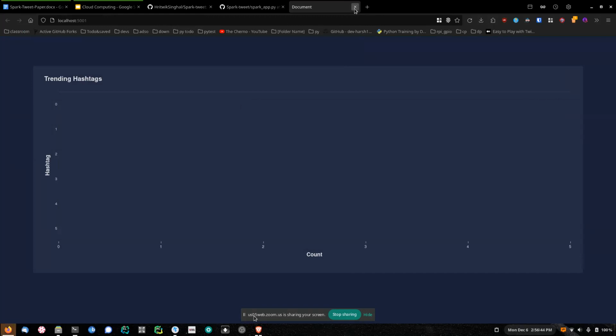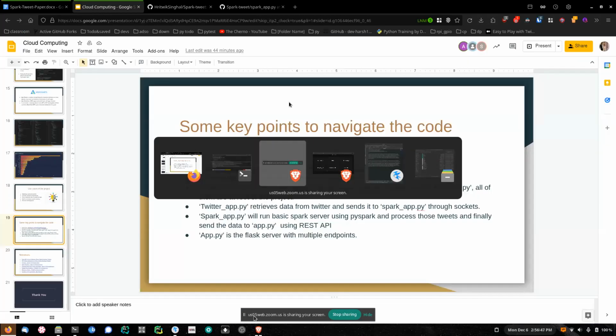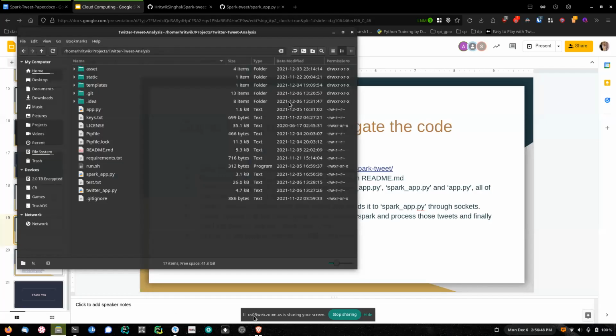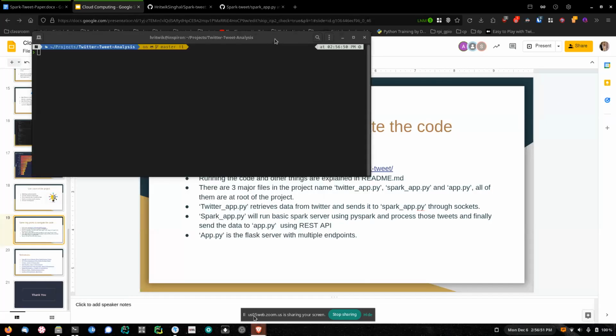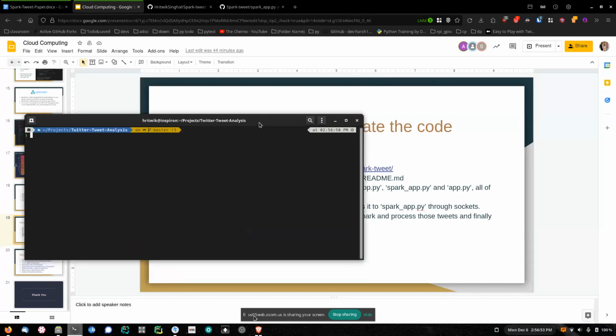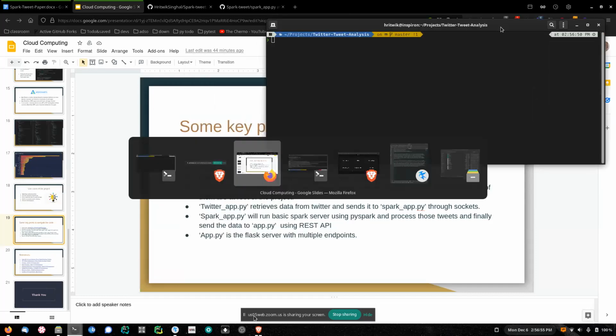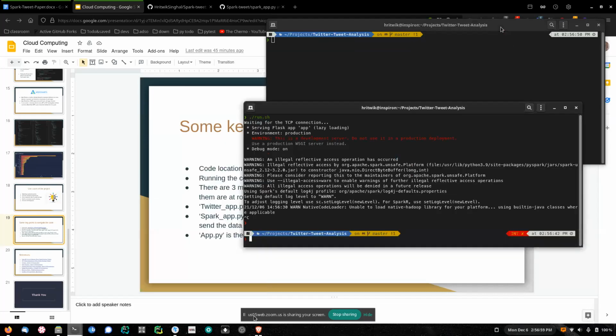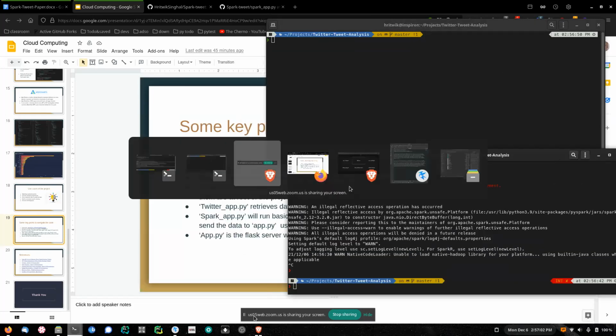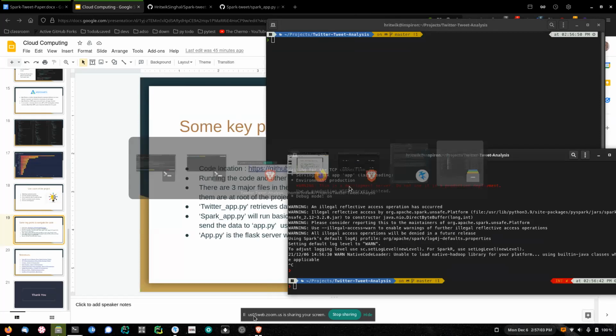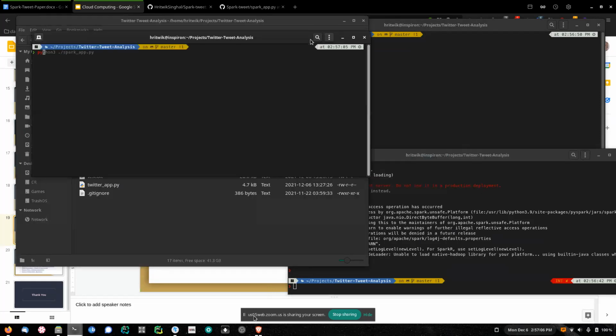In the second part, I will be manually running the same steps as the script. However, the advantage is that you can see the Spark output in a separate window and the Twitter app output in another separate window. I will now open the Python 3 app.